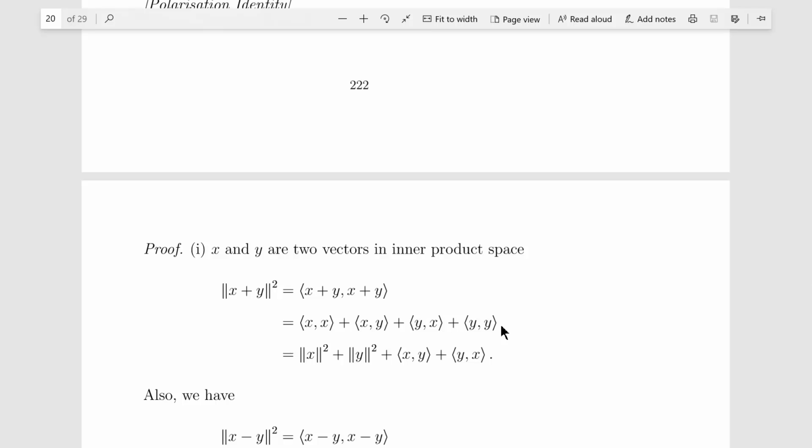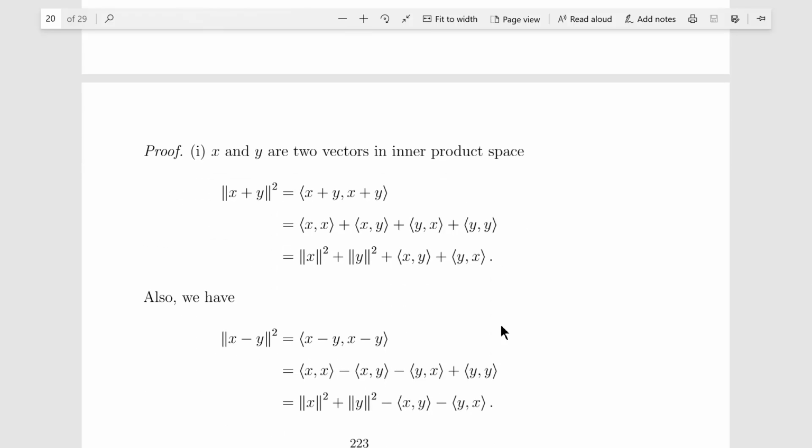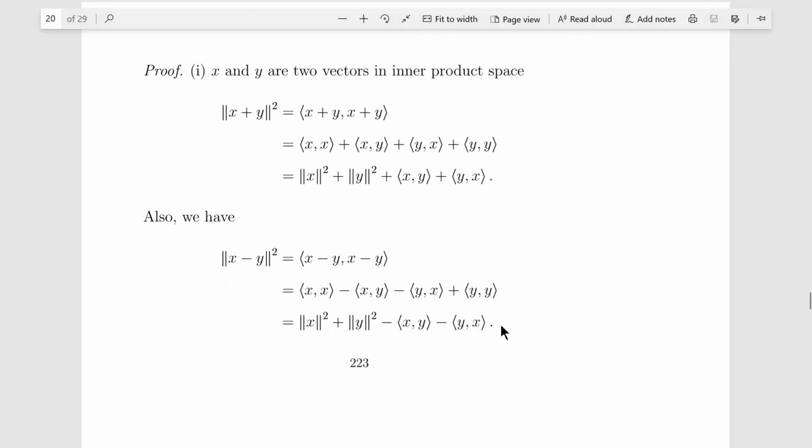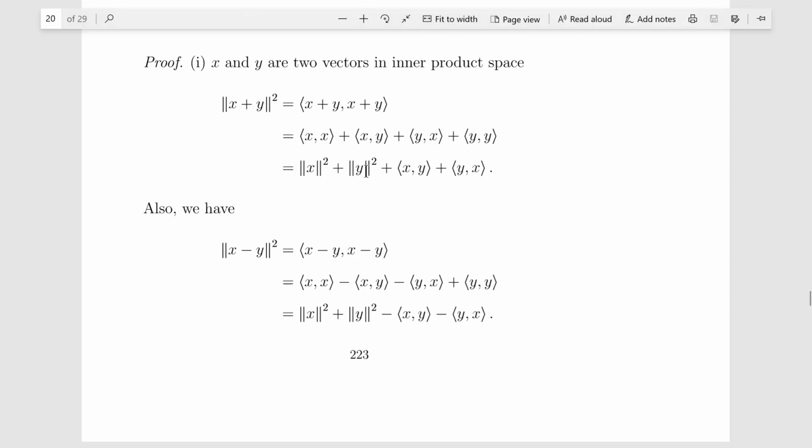identities. Let x and y be two vectors in an inner product space. The norm of x plus y squared is equal to the inner product of x plus y with itself, and using a property of the inner product, this is equal to the norm of x squared plus the norm of y squared plus the inner product of x comma y plus the inner product of y comma x.